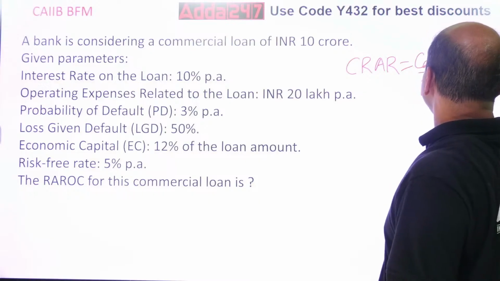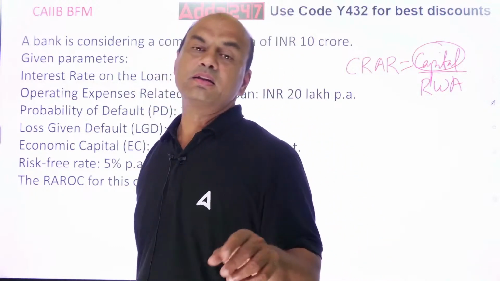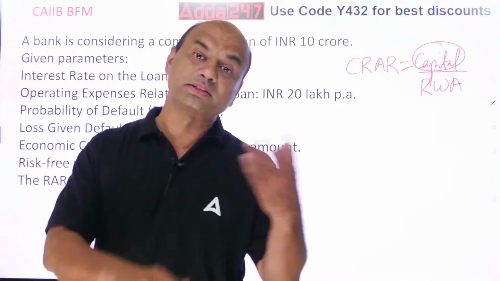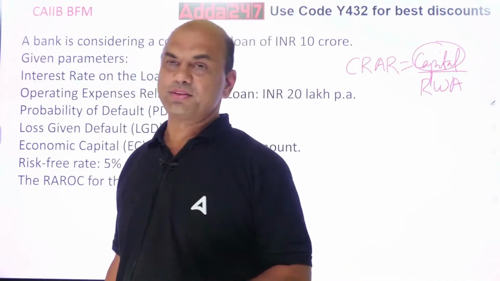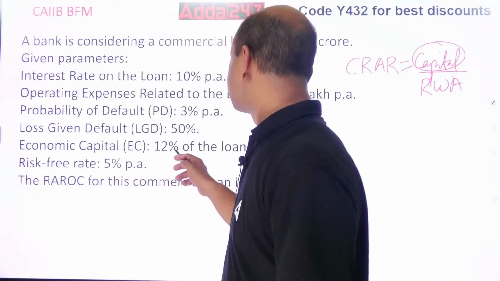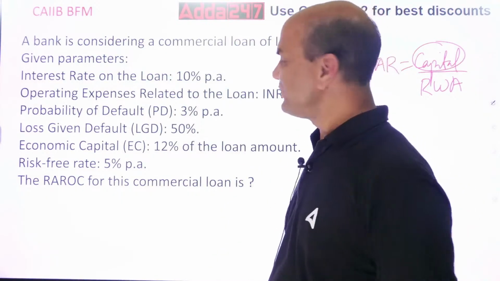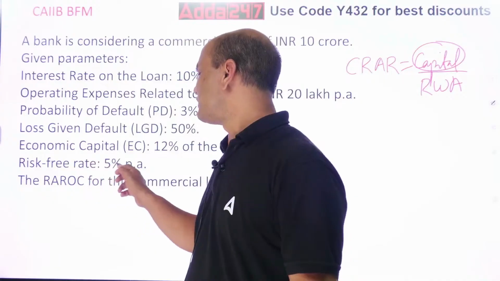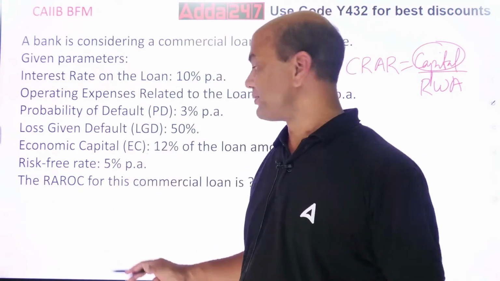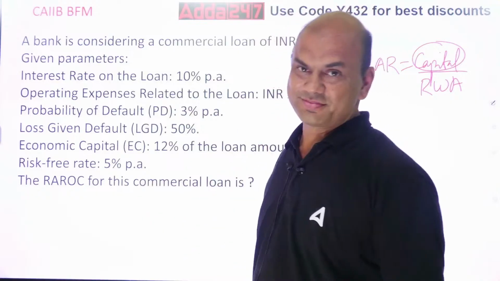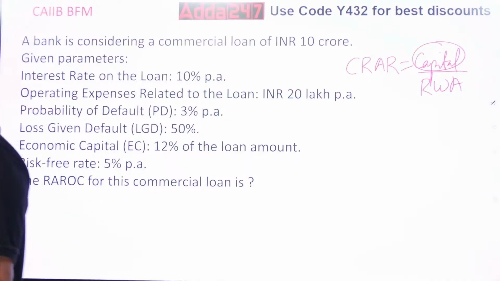This part of capital is known as economic capital. It is basically the capital required to take the risk, to give the loans. Economic capital is given as 12%, basically given as CRAR. Risk-free rate is 5%. Risk-free means basically FD rate is 5%. Calculate the RAROC.